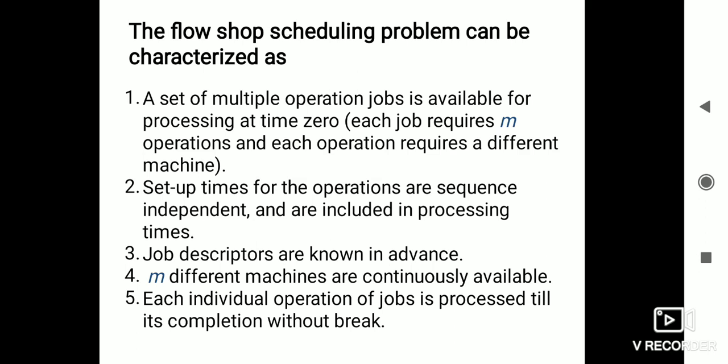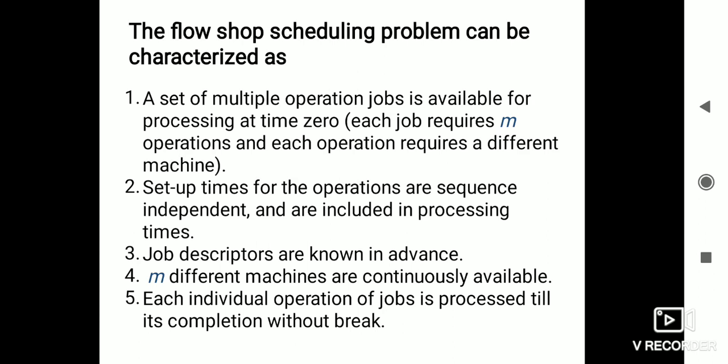Job descriptors are known in advance. For identification purposes, the descriptors have to be assigned before the process sequence. M different machines are continuously available for the sequence of jobs. Each individual operation of a job is processed until its completion without a break.